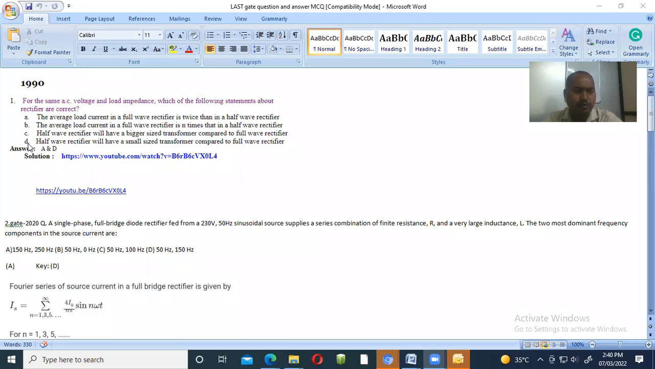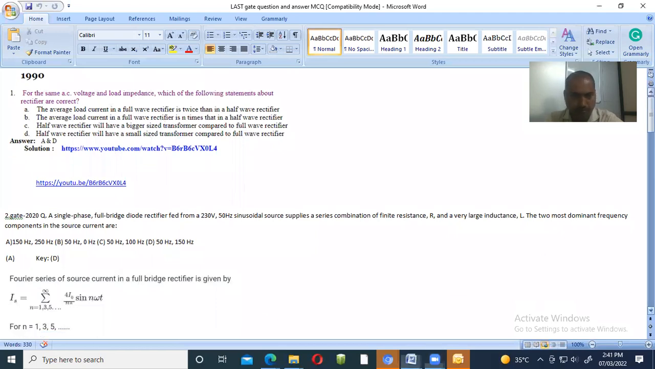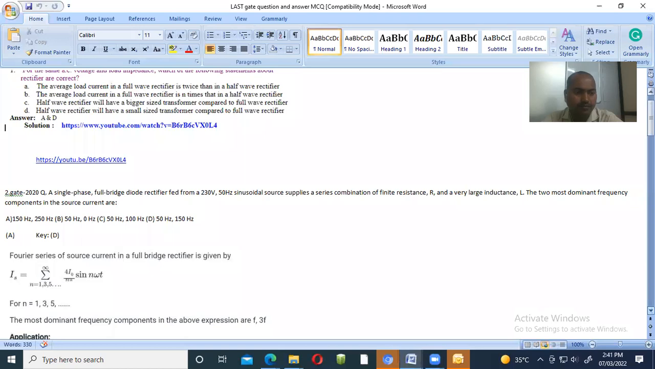If you want more detail, you have to visit this. Okay, now see, we have the next question. This question was asked in the GATE 2022 exam of the electrical department. A single phase full bridge diode rectifier fed from a 230 volt 50 hertz sinusoidal source supplies a series combination of finite resistance R and a very large inductance L. The two most dominant frequency components in the source current are?